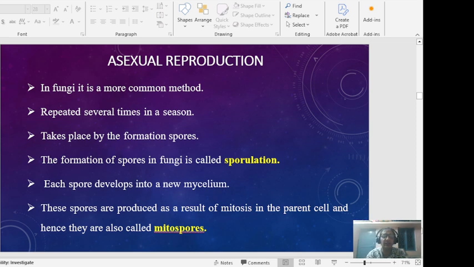Asexual reproduction in fungi is the most common method. It is repeated several times in the season. It takes place by formation of spores. The formation of spores is called sporulation. Each spore develops into a new mycelium, and these spores, which are formed as a result of mitosis, are called mitospores.